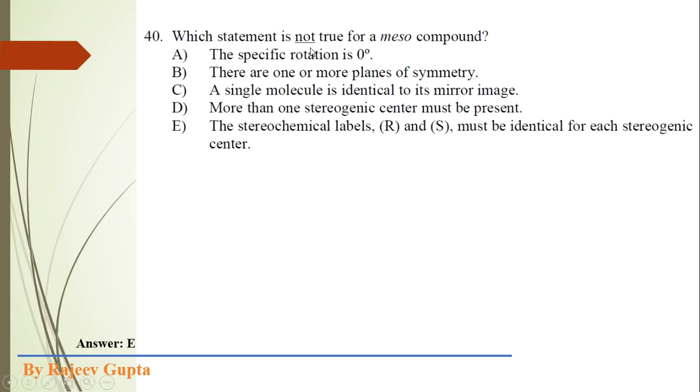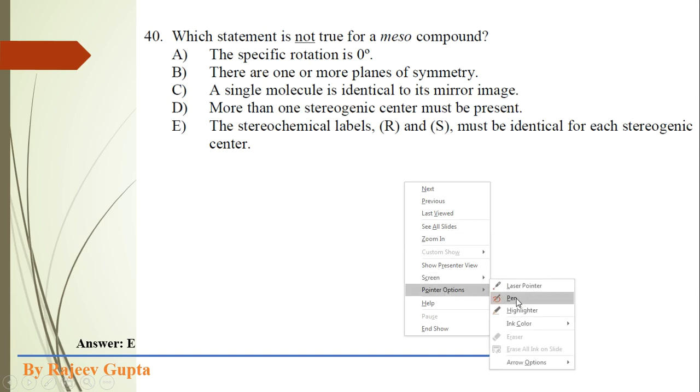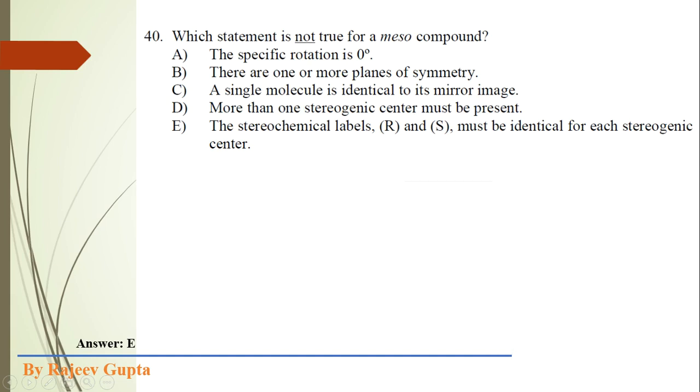So the 14th question is, which statement is not true for a meso compound? First, we all know what meso compounds are. Meso compounds are optically inactive, achiral compounds which contain at least two chiral centers and a plane of symmetry or a center of symmetry.